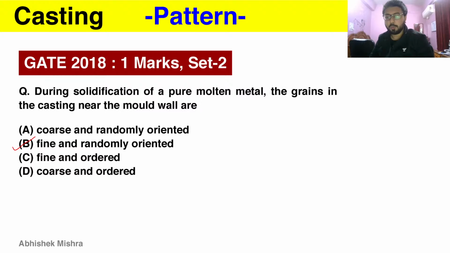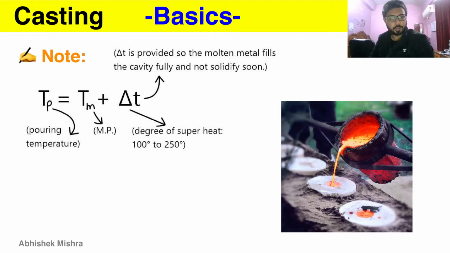Now let's quickly move to the next thing. So the next here is the pouring temperature. You are pouring liquid metal into the cavity, and that liquid metal is then solidifying. So first of all, a metal needs to be made molten or liquid, and therefore we have to make sure that at least its melting point temperature is there, because then only it will be in the liquid form.